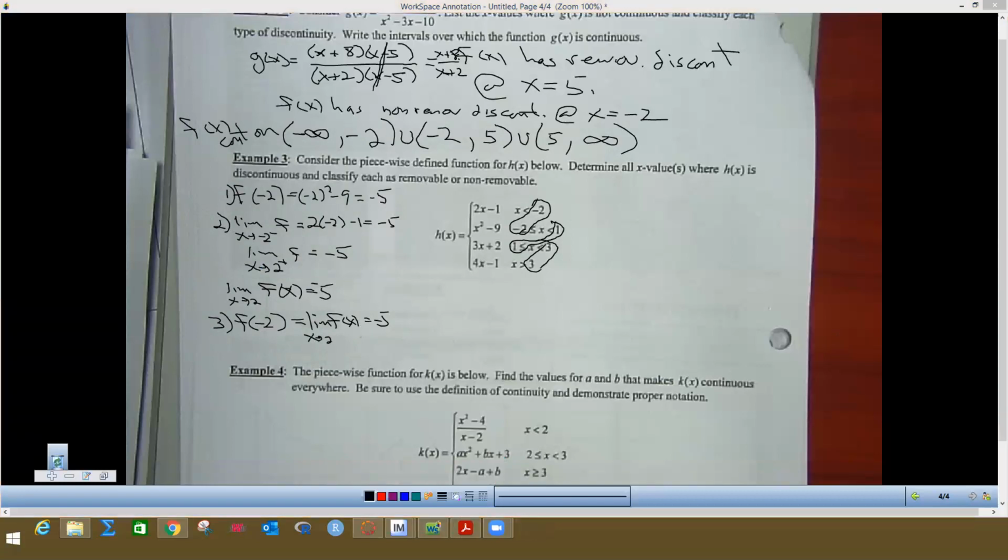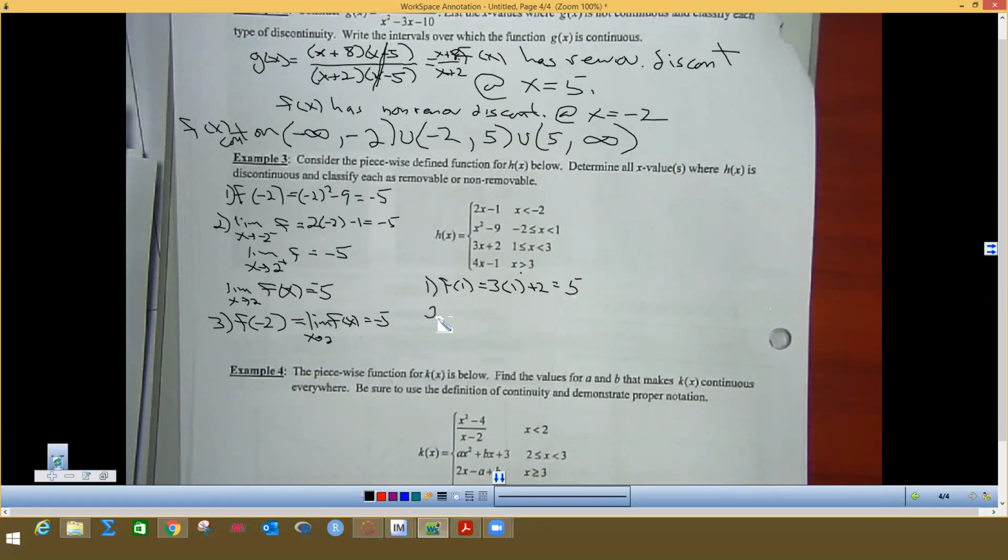And then we have to check the next one. So when we check the next one, we are going to do h of 1. So I'm going to do it right here. I'm going to put h of 1. Now I look for the equal sign in these two things. I'm going to erase my circles. If you look, this one here at the bottom has the equal sign. So I got to put 3 times 1 plus 2, which is going to equal, let's see, that's 5. So that's step 1. So h of 1 does exist.